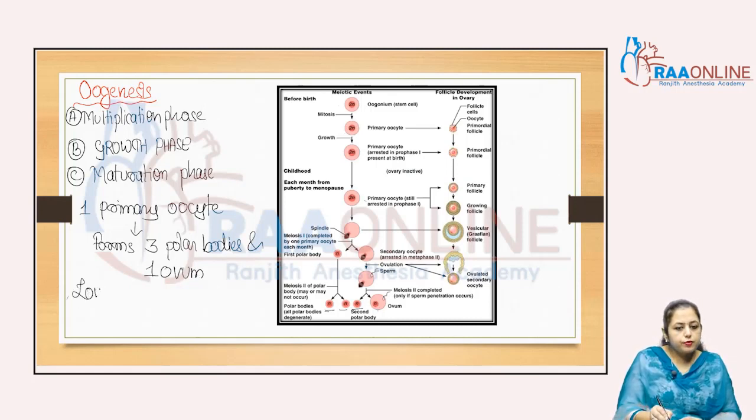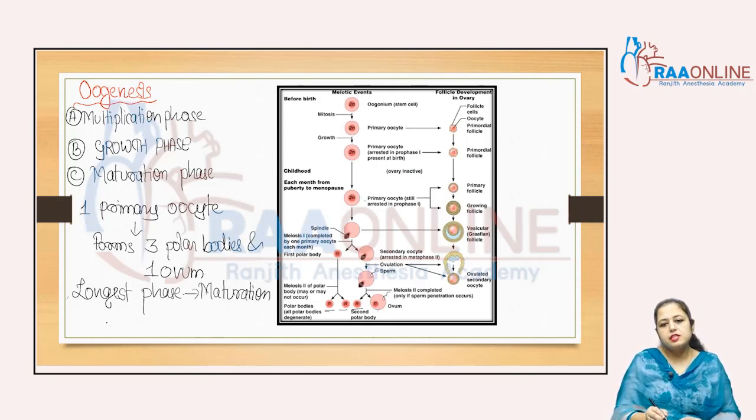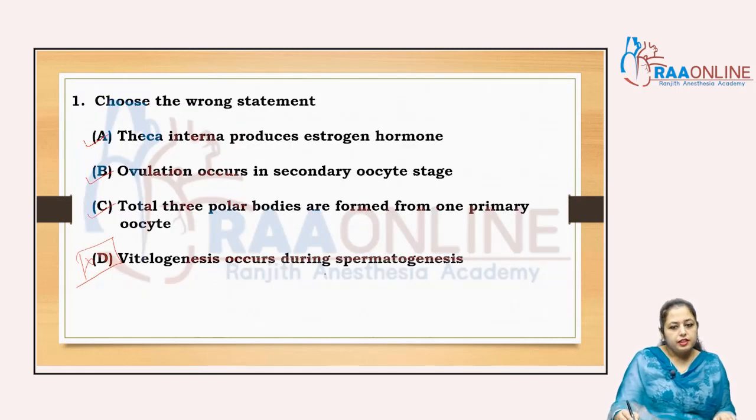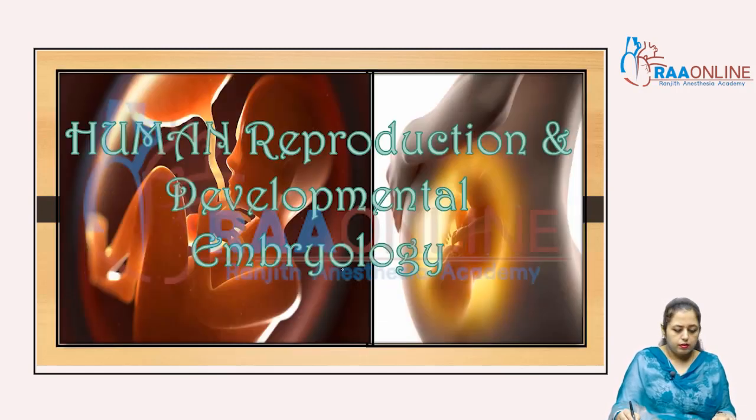The longest phase is the maturation phase. But when we talk about spermatogenesis, the longest phase of spermatogenesis is the growth phase. Clear? And now the question is, does vitellogenesis occur during spermatogenesis? So now what is spermatogenesis?